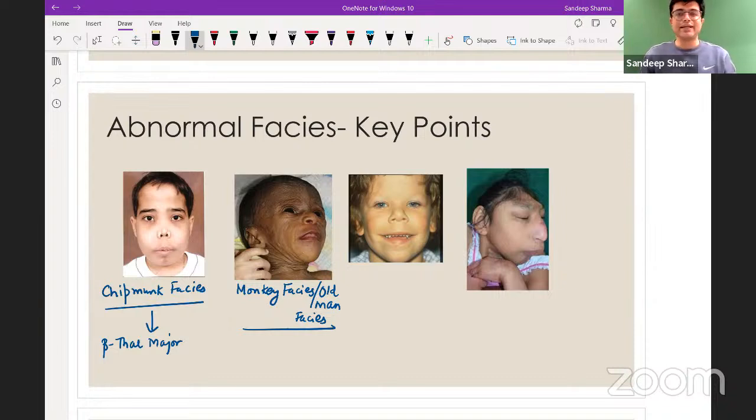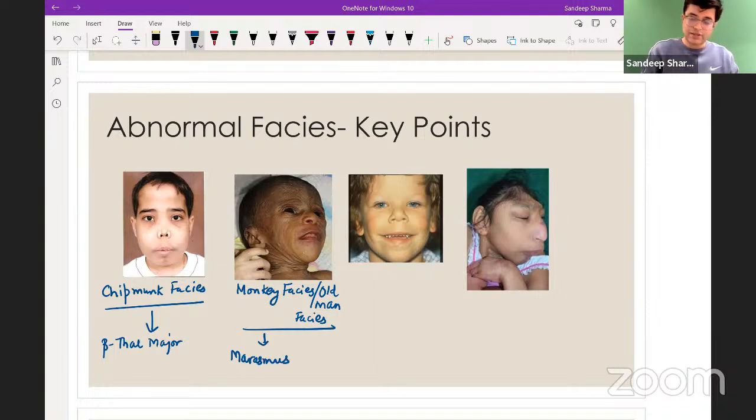My understanding is that if someone says a few things, they get embedded in your mind along with the photograph, and so you have a better recall in the exam. More about it, we'll talk later. So monkey facies, old man facies, typically seen in a marasmus child.